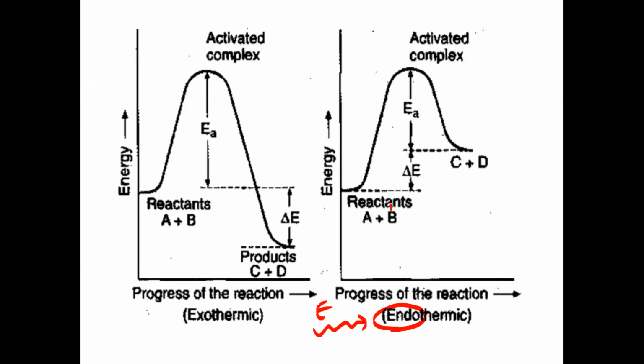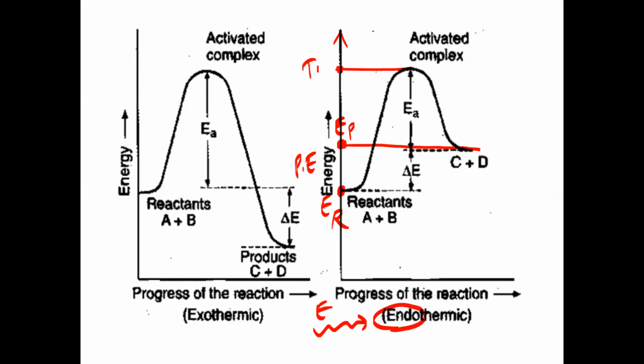Yeah, tell me. When you plot a graph of potential energy versus reaction coordinate, that is progress of reaction, initially what is this, reactants converting into products. Here, what is this called? Tell me. This energy is called what? Energy of reactants. And this energy is what now? Energy of products.